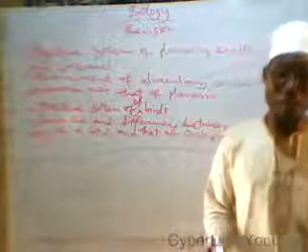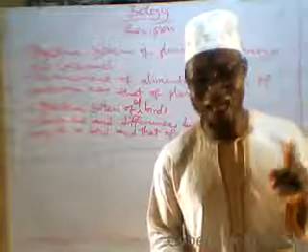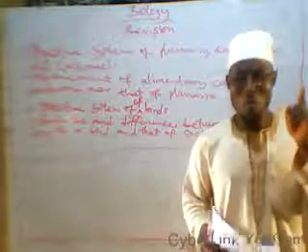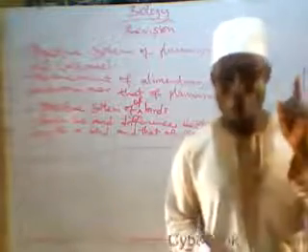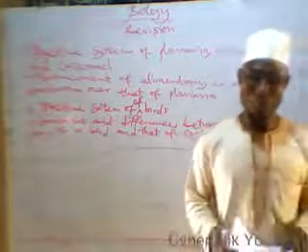Now, I want you to remember that another name for red blood cell is erythrocyte. Another name for white blood cell is leukocyte. And another name for blood platelets is thrombocyte. Go and bear this in your mind.